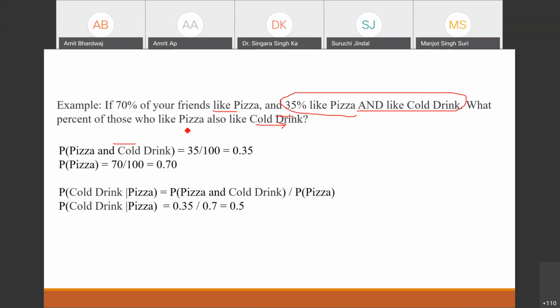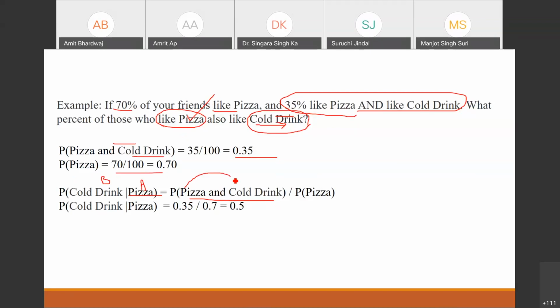Who like pizza? This is the first event basically. So you want to find out the probability of your friends who like cold drink, but initially they firstly like pizza also. So this is the conditional event basically. This is our A and this is my B. And this is the data given in the question. So the probability of pizza and cold drink is 35%, that is 0.35. Probability of pizza is 0.7. So we are interested in this one.